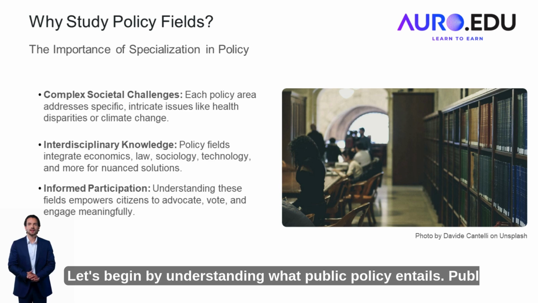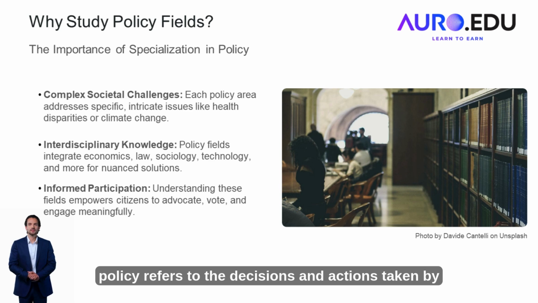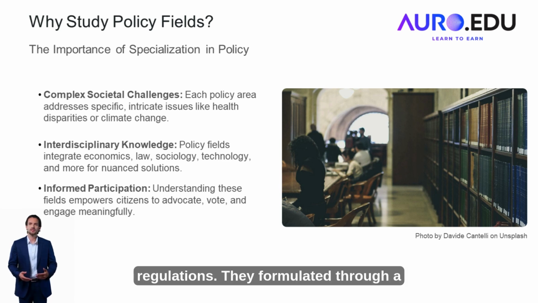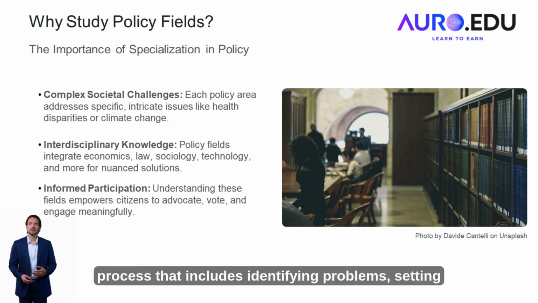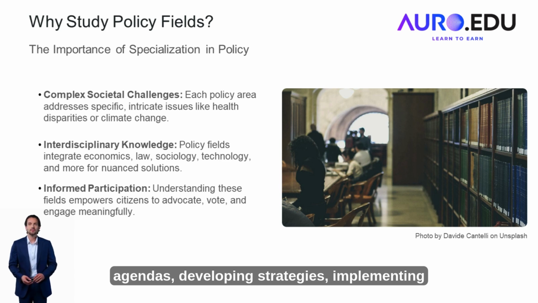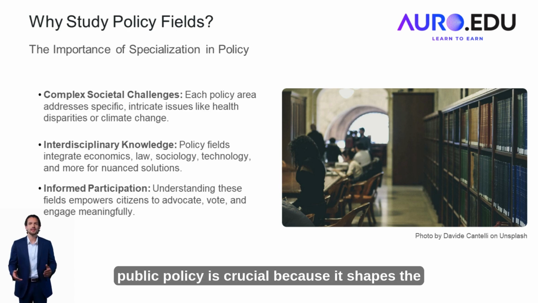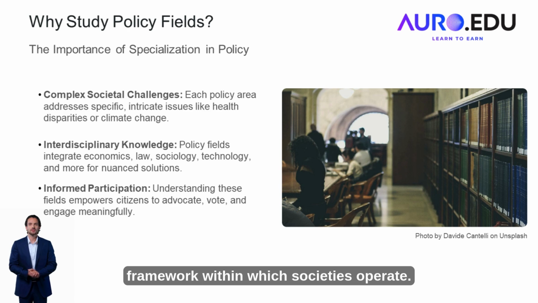Let's begin by understanding what public policy entails. Public policy refers to the decisions and actions taken by governments to address societal issues. These policies can range from healthcare reforms to environmental regulations. They are formulated through a process that includes identifying problems, setting agendas, developing strategies, implementing solutions, and evaluating outcomes. Understanding public policy is crucial because it shapes the framework within which societies operate.